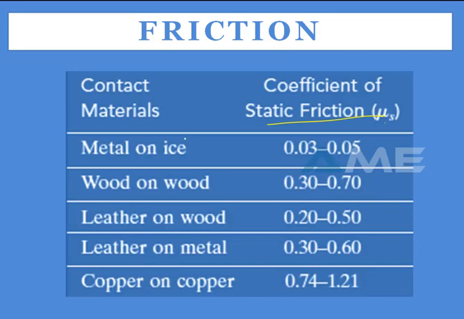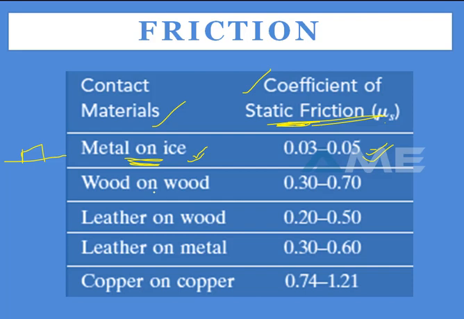Here we have some contact materials, like metal on ice. Ice is there, and on that, the metal is there. For this contact, we have a constant value of coefficient of friction, and that is 0.03 to 0.05. So when the metal is placed on the ice, that value ranges from 0.03 to 0.05, and this value is a constant. These are the values for the coefficient of static friction.